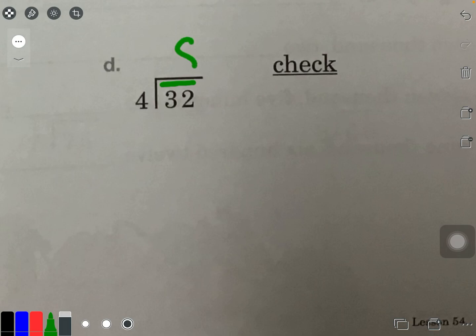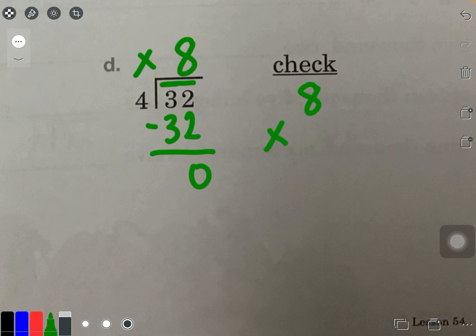Some of you said 8. Very good. 8 times 4 is 32. Very cool. So then 32 take away 32 is a big, nice 0. And when I check, I'll do 8 times 4, which is 32. See, you know your 4 times tables already.